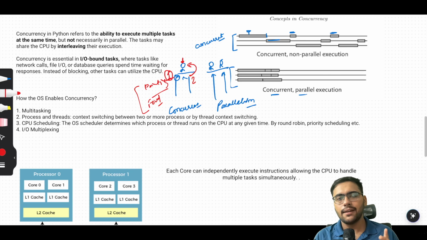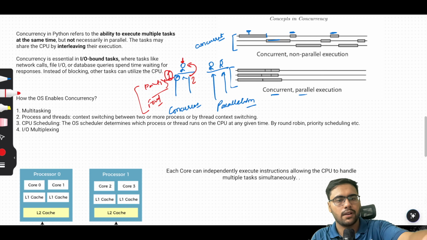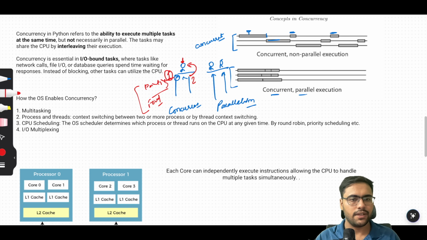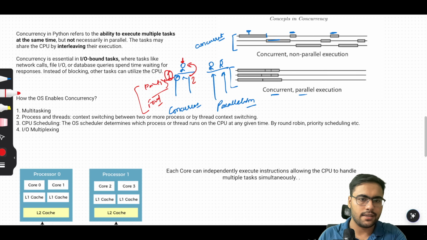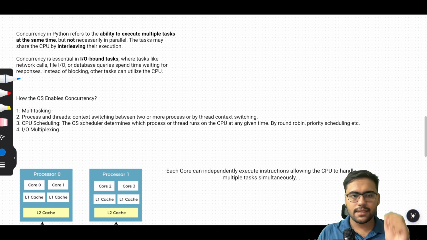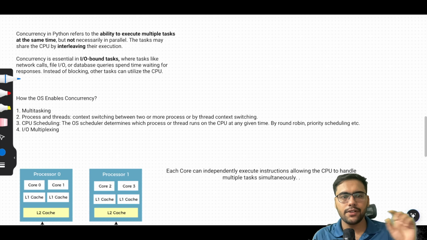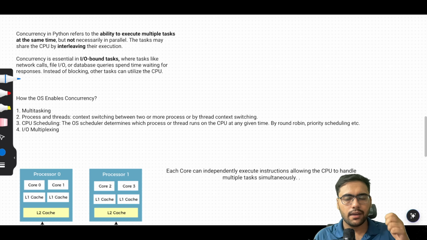This is very important, that the counter person, the person sitting at the table, can take the order of the second person, because the first person's work is not done by him. Let's assume the pizza is getting prepared, so he can take the second person's order, right? Instead of getting blocked, saying, okay, I will only take the second person's order once the first person is free, he can't say so. Correct? So this is what we call concurrency. Okay, so concurrency means we are executing multiple tasks but not in parallel.